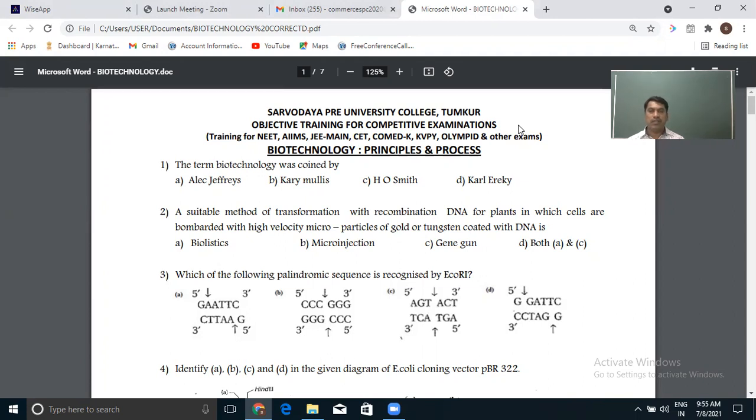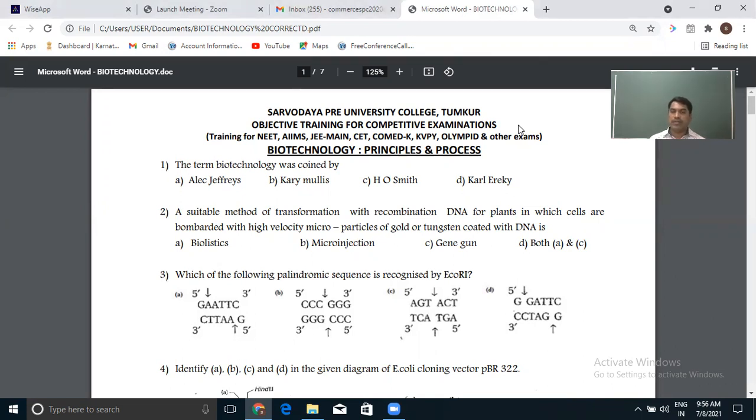Usually we correlate biotechnology and recombinant DNA technology as fish and water. If biotechnology is a fish, recombinant DNA technology is water. Biotechnology mainly exists because of recombinant DNA technology. So in that whole chapter, they have spoken about recombinant DNA technology.